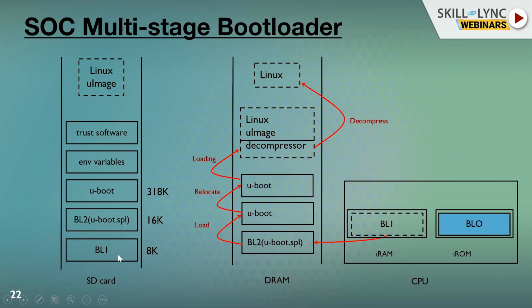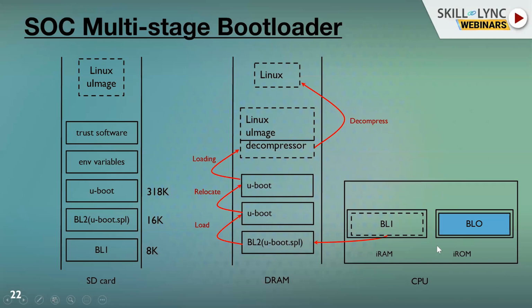It identifies the boot media. From the boot media, it copies this to the RAM. This RAM is the internal RAM of the SOC, I mean a microprocessor or microcontroller. Then it loads U-boot, the next level. How it happens involves a lot of technologies.